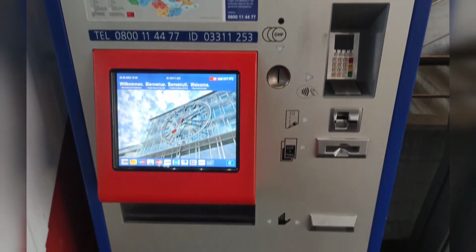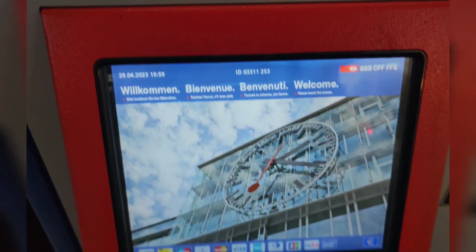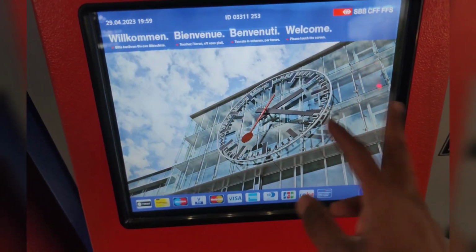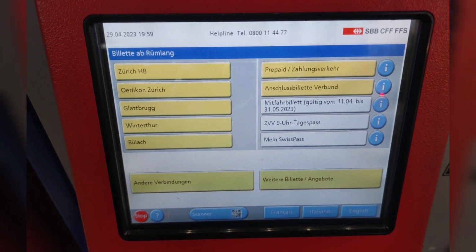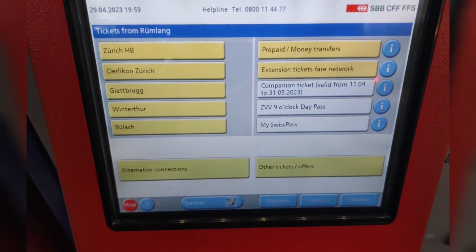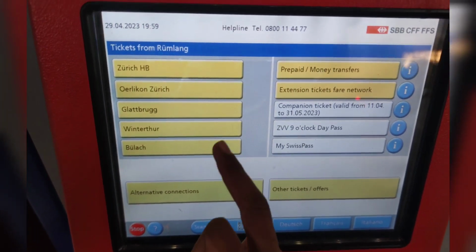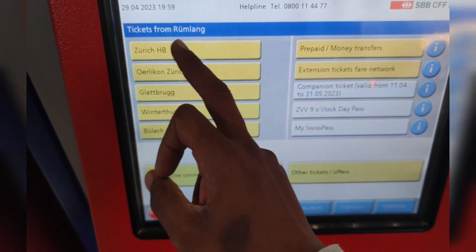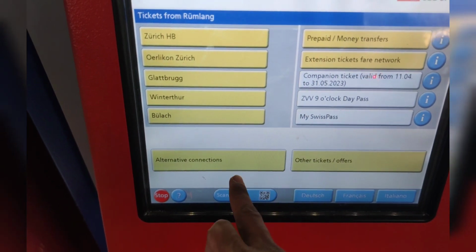Alright, so if you want to take a ticket, there's a ticket machine, and there will be a welcome screen, maybe some different picture here. Just touch the screen. You'll find English on the bottom and where you want to go. So from Rumlong to Zurich, in case you don't find anything here, you go for alternate connection.